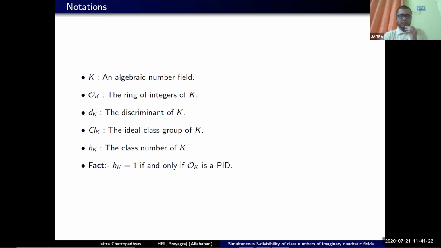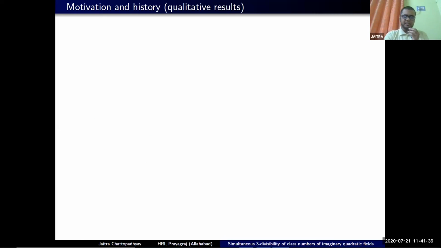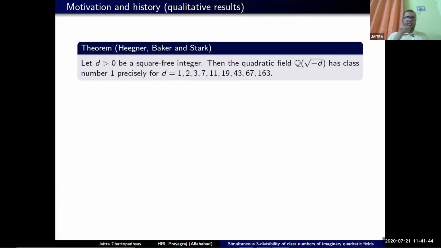Beyond Q, because we know that for Q the ring of integers is Z, and that's a principal ideal domain, so class number is 1 there. Beyond Q, the next thing that comes is the imaginary quadratic fields. Gauss asked for a complete classification of imaginary quadratic fields with class number 1, and it was solved in the early 60s by the works of Heegner, Baker, and Stark.